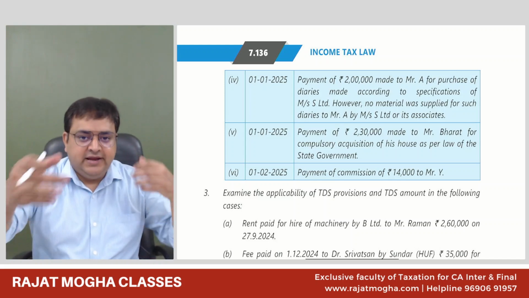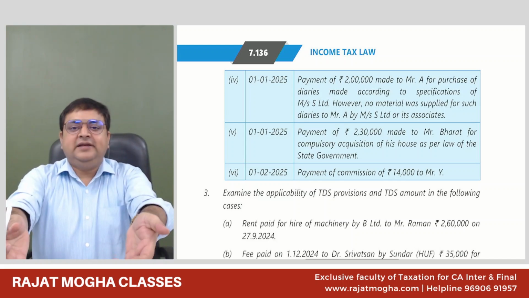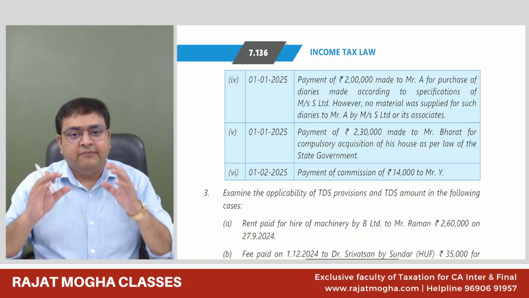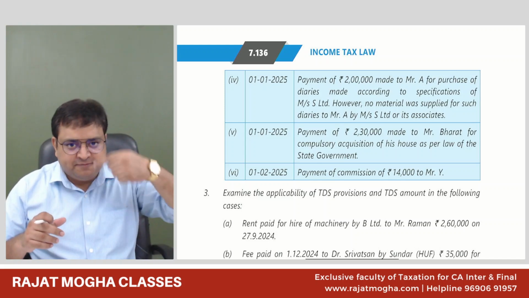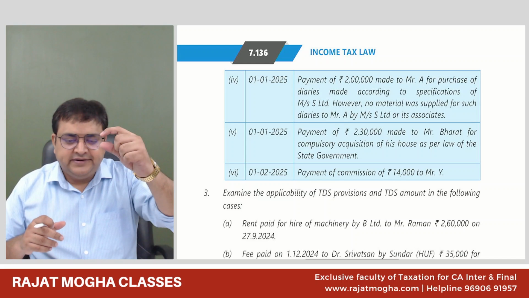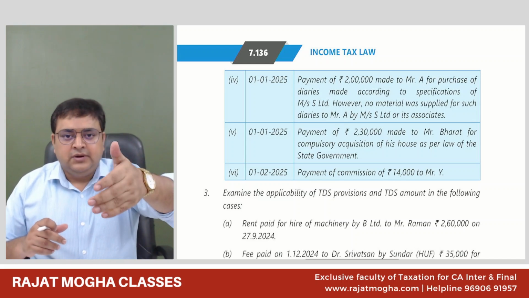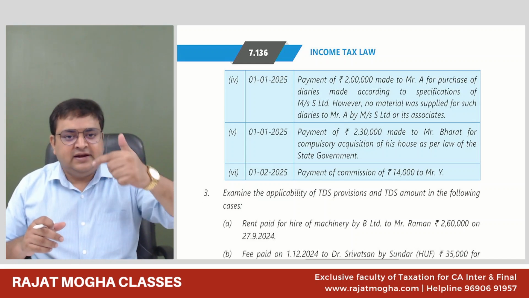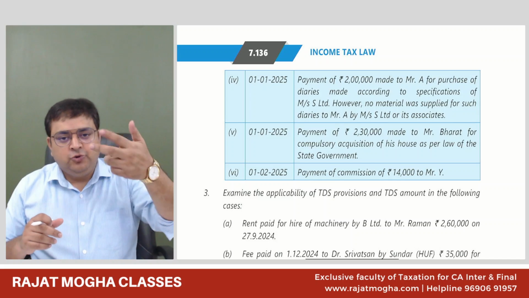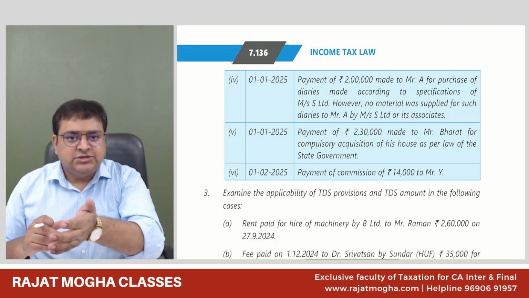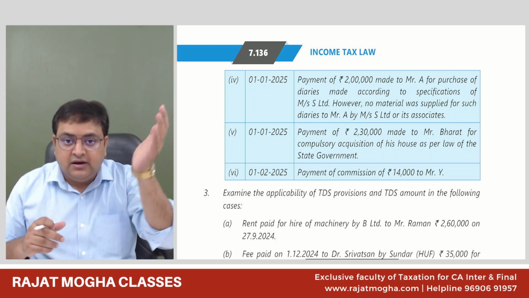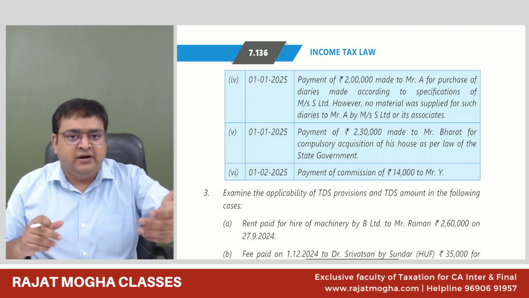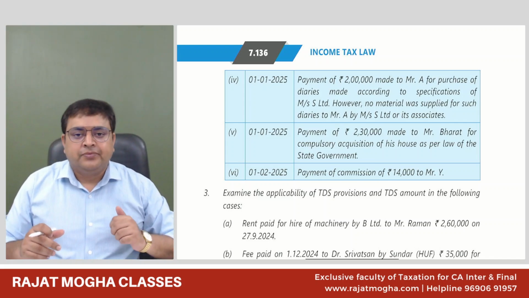But if I am telling you that please supply me a diary and I'm giving you the specification, it should be a spiral diary with, let's say, 200 pages. The cover page should be a colorful, quite attractive page, and it should have my logo. Please supply it to me.